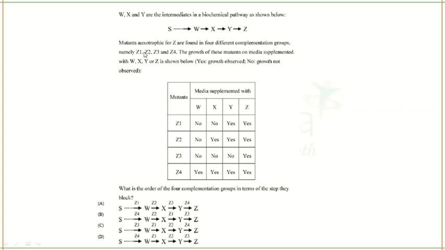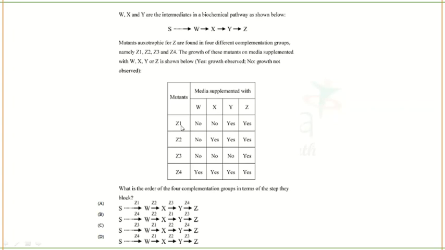You have mutants Z1, Z2, Z3, and Z4 that are supplemented with media. What is supplemented in the media? The intermediates W, X, Y, Z are supplemented in the media for these mutants. Yes means growth is observed. No means growth is not observed. Okay, so let's see here. These are the mutants Z1, Z2, Z3 and Z4, and media is supplemented with W, X, Y, Z, which are the intermediates, and this is the product. Okay, so let's see here.